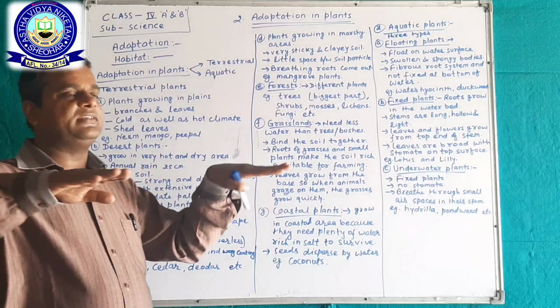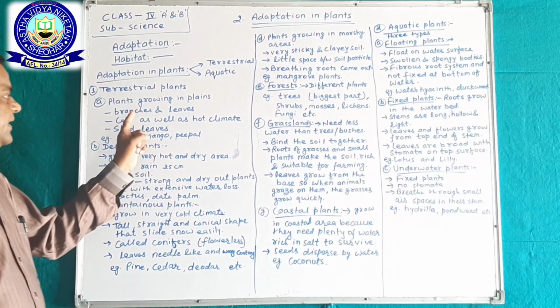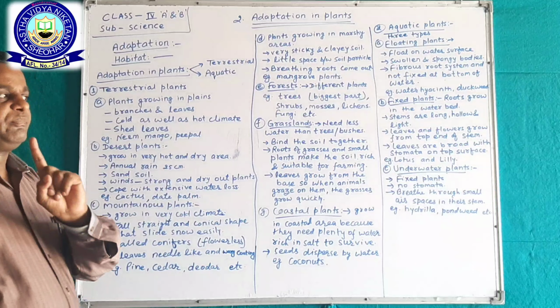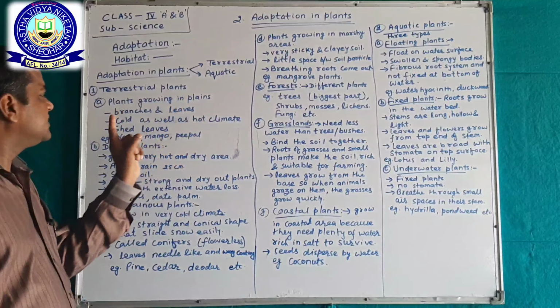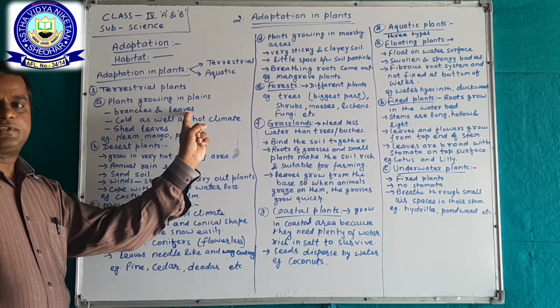Plains means samtal in Hindi. Okay. In that area, those plants that grow in plains have branches and leaves.